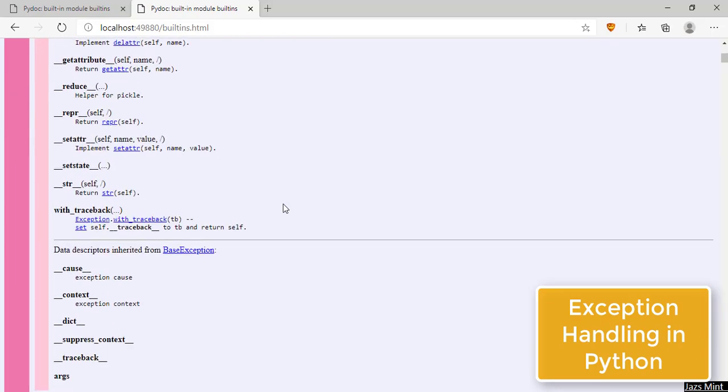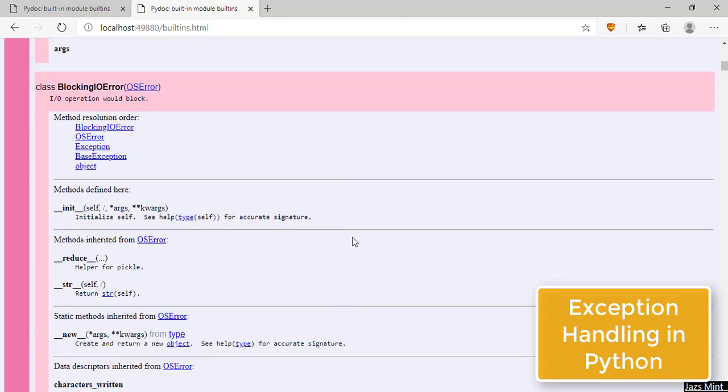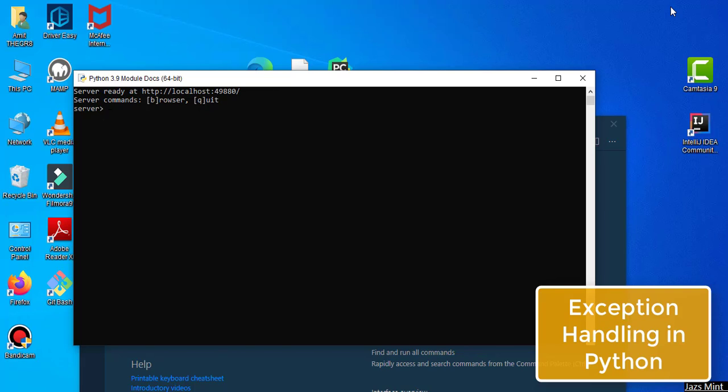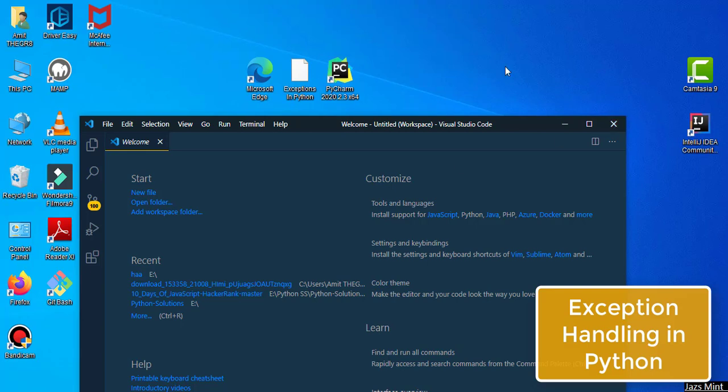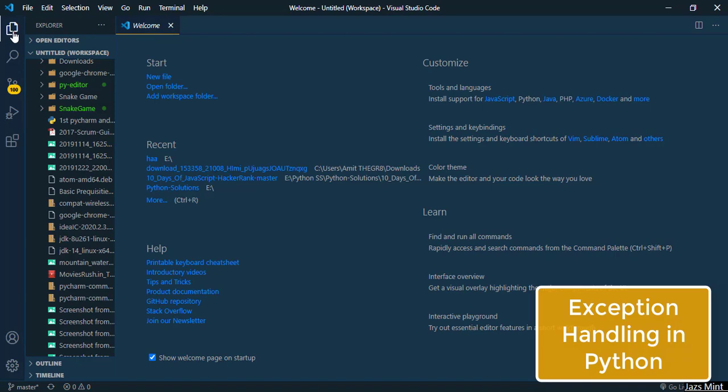Since this is the complete documentation, you will get a lot of exceptions and a lot of theoretical concepts here, but I will explain the particular concepts you will require to compile the program, prevent crashing or avoid getting errors in the program. In this video I will deal with only the zero division error and the type error, because I don't want to make the video very long, as a longer video is definitely kind of boring, and I can understand that, as I'm also a student.